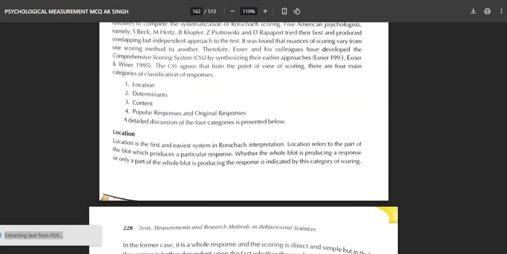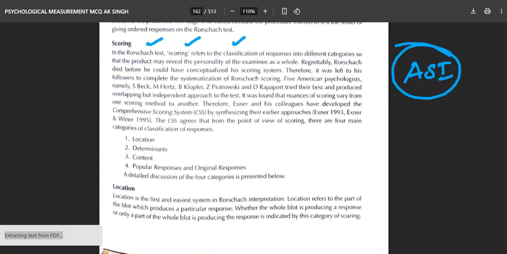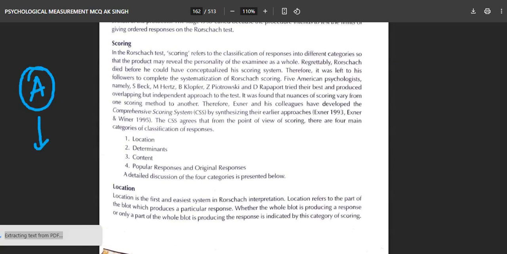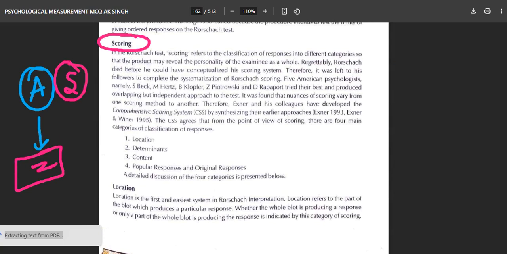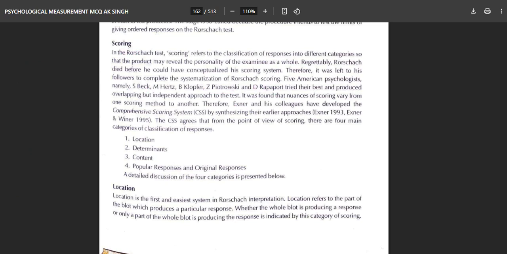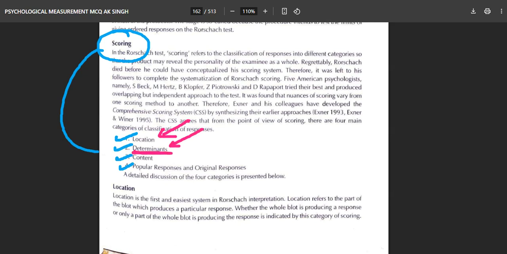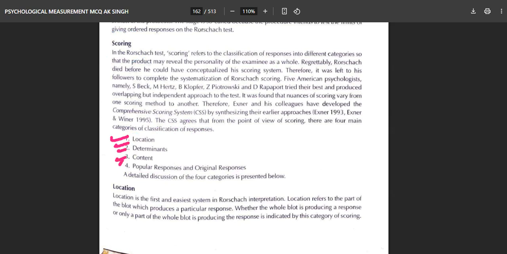Let's find out under the head of scoring. First is the administration, where you administer the test to the client or the prospect, and then next will be the scoring, how you will score. Now, these names are important: Beck, Rappaport is important, Piotrowski is also important, and Exner we are following right now. As you can see over here, under the head of scoring, you have location, determinants, content and popular responses. So what is the location on the card? What are the determinants? What made the client or the person give that response? What is the content, and what are the popular responses and original responses? All of these come under the scoring head.